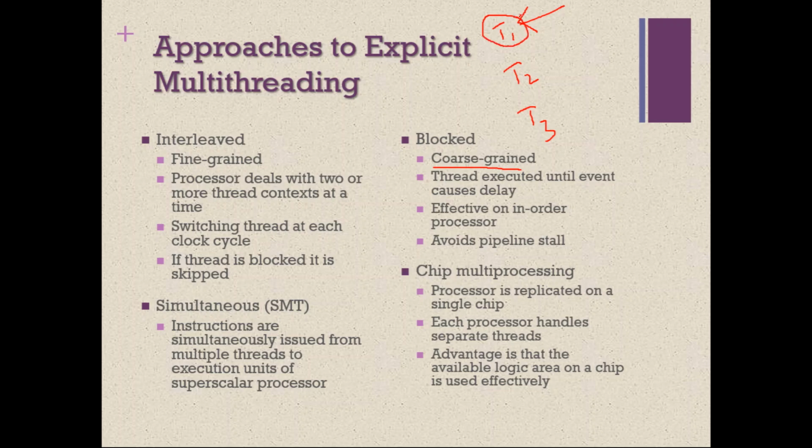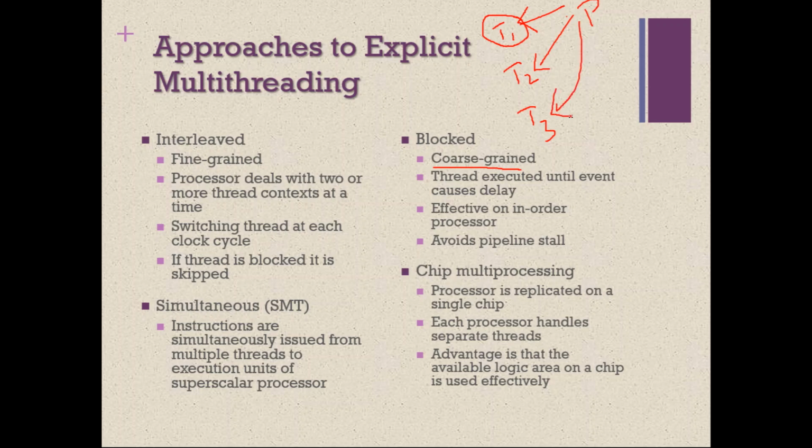After some time T1 may enter a blocked state because it may want to perform an IO operation, or fetch an instruction from memory which is not available. When T1 gets blocked, the processor will context switch to T2. Then it will keep executing T2 as long as T2 does not go into a blocked state. Once T2 is blocked, it will execute T3.